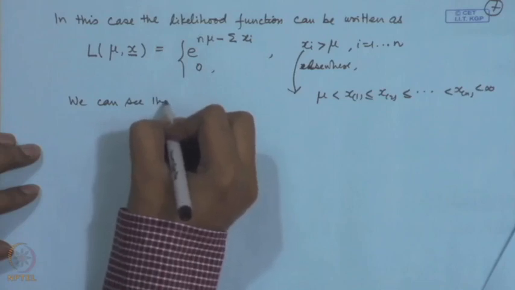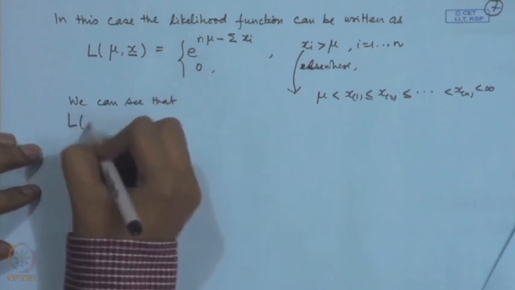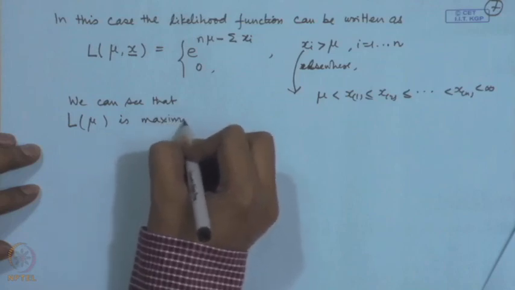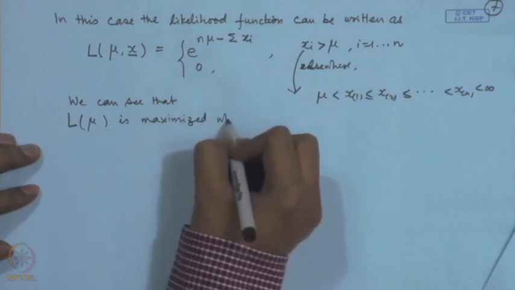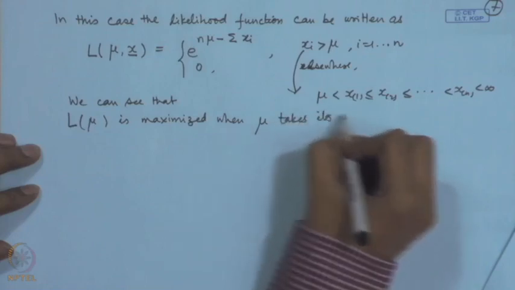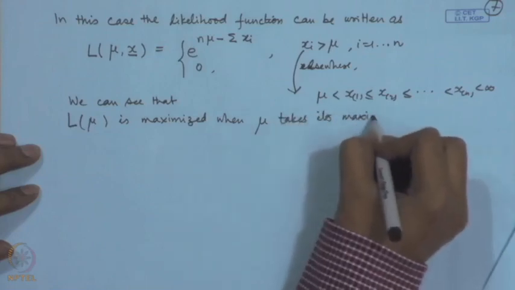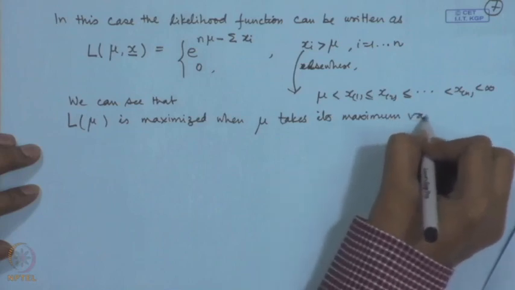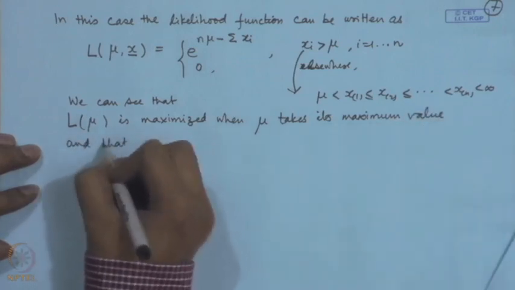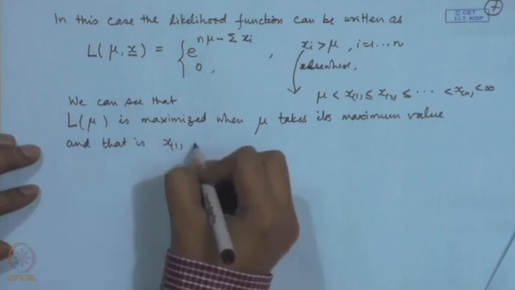We can see that L(mu) is maximized when mu takes its maximum value, and that is x_(1) here.